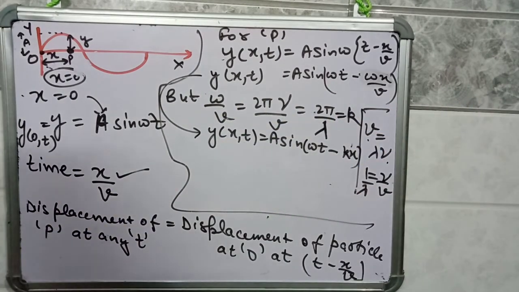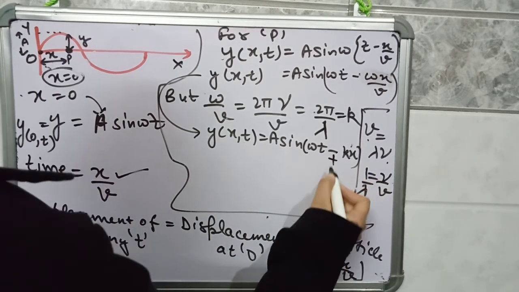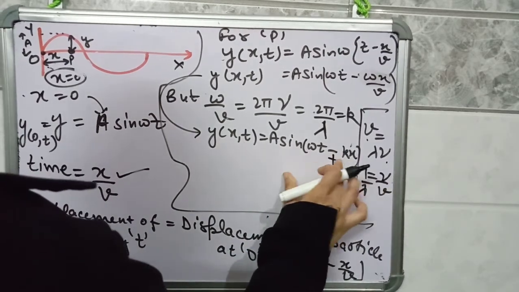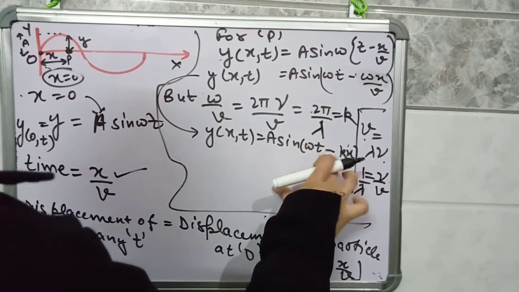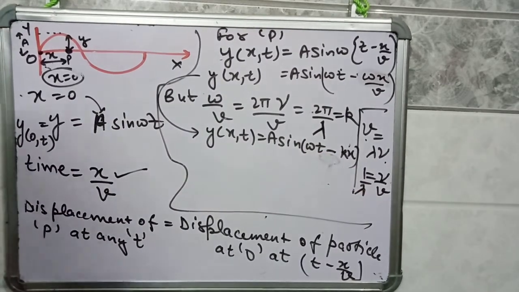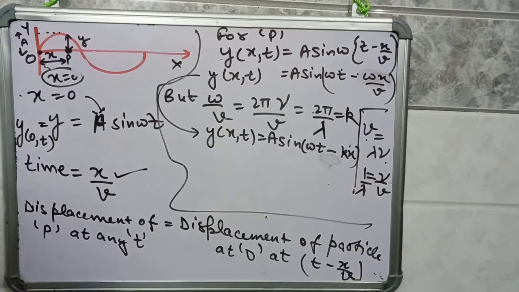If the wave is traveling in negative x direction, what will be the change in the wave equation? Plus sign will be taken if the direction of wave propagation is minus x axis, and minus is taken when direction of wave propagation is along the x axis, okay.